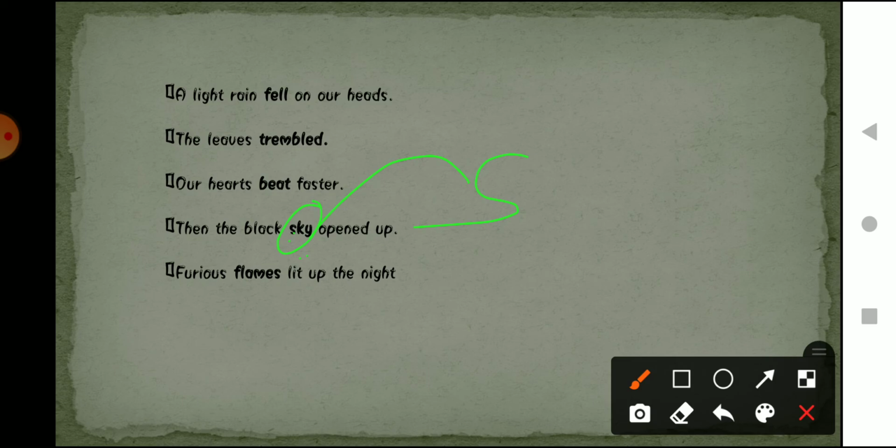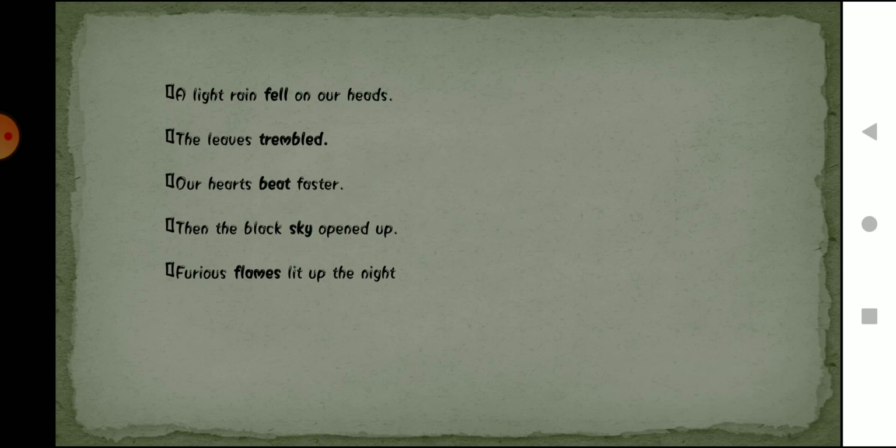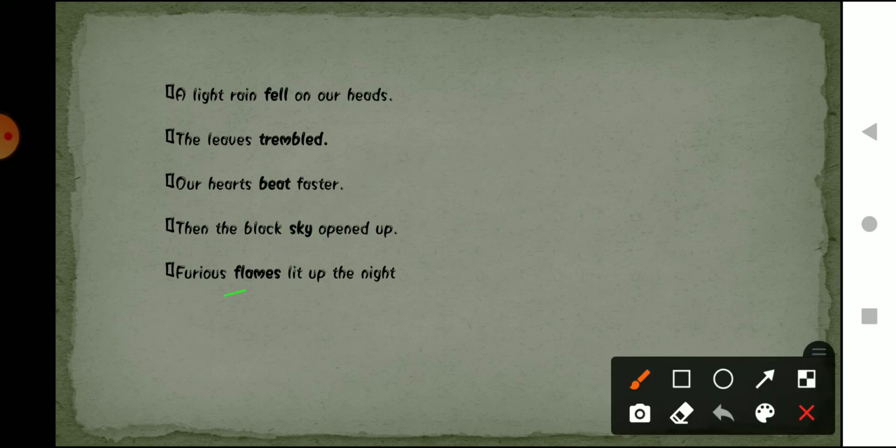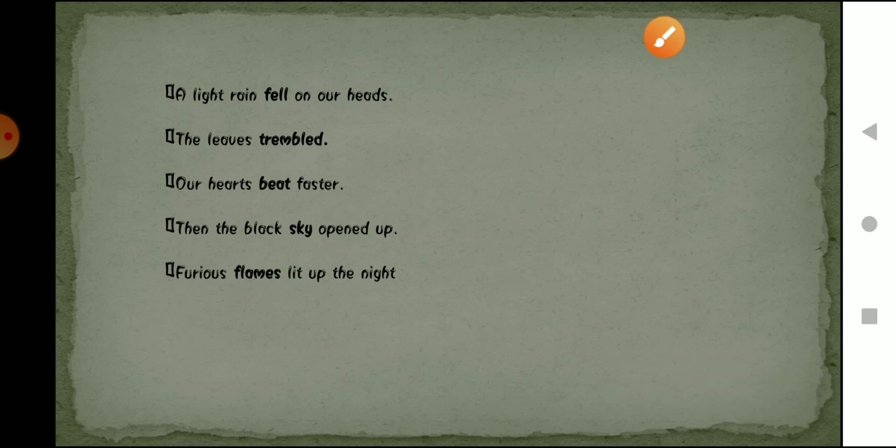The furious flame lit up the night. Flames lit up the night. What is it? Yes, it is also a subject. Now these are the answers of the questions that I have discussed in my slide.